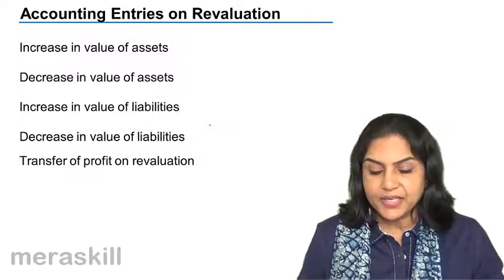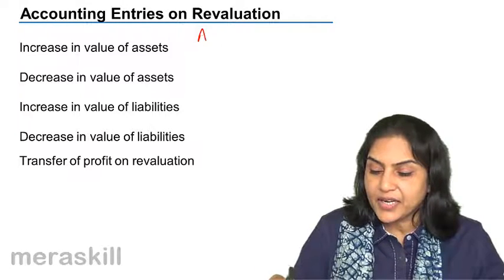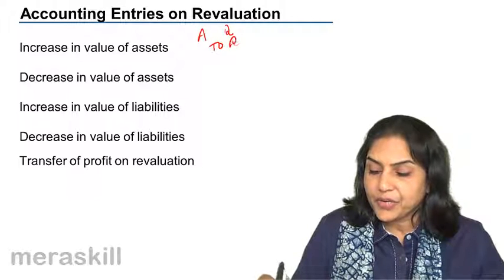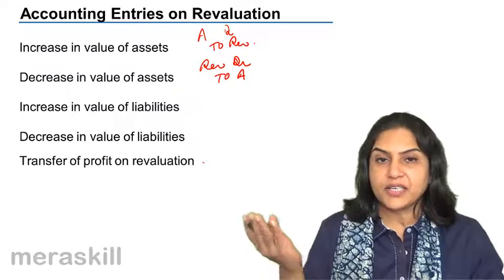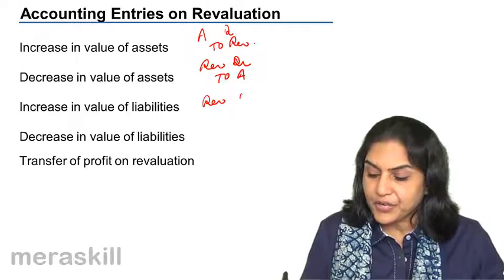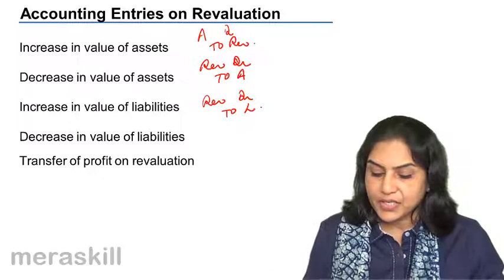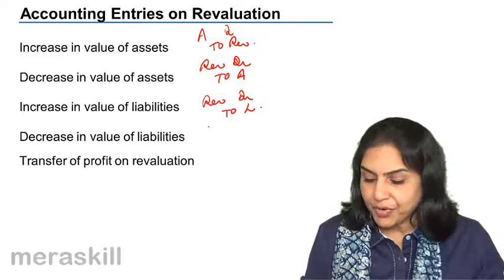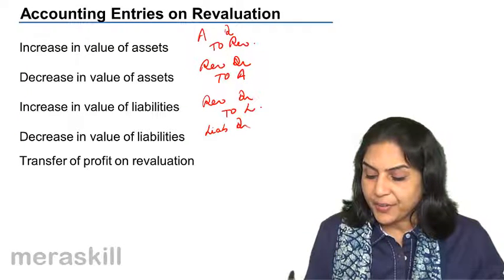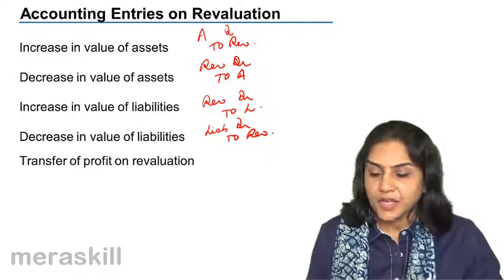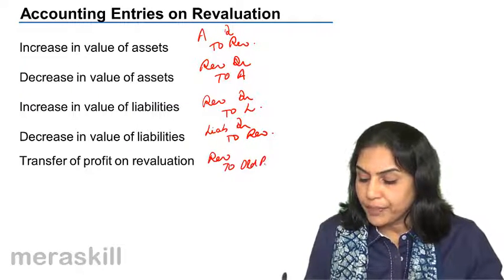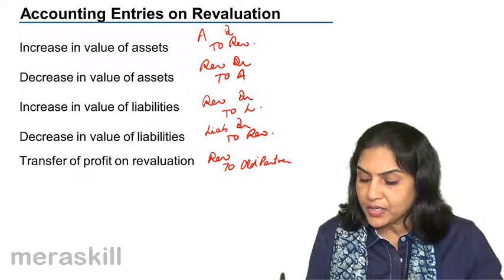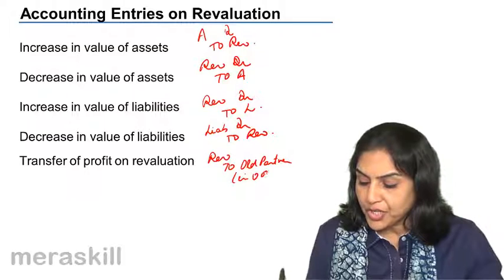Accounting entries, as had been discussed before: increase in value of asset, asset account debit to revaluation. Decrease in the value of assets means revaluation account debit to asset. Increase in the value of liabilities, increase in liabilities is a credit, therefore revaluation account debit to liabilities. But if liabilities were to come down, that's a profit, so we'll debit liabilities account, credit to revaluation account. If there is a profit on revaluation account, it goes to all partners in old profit sharing ratio.